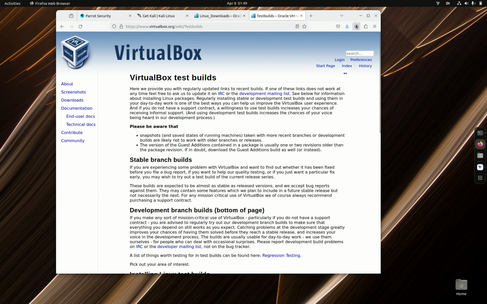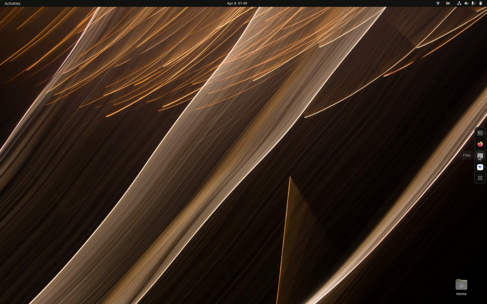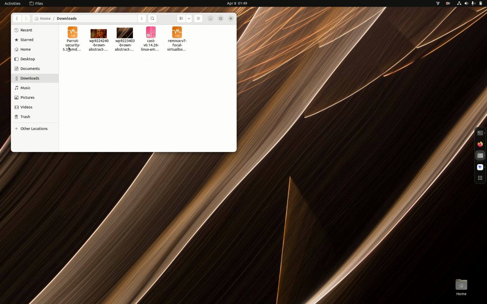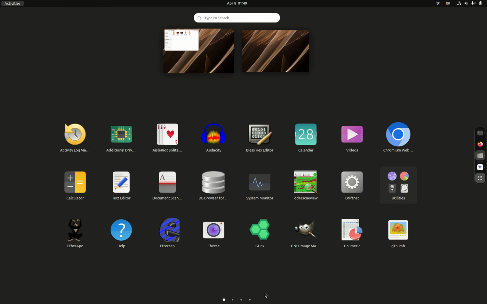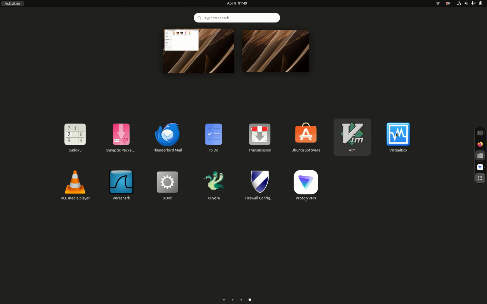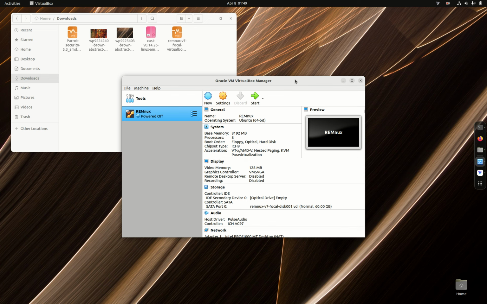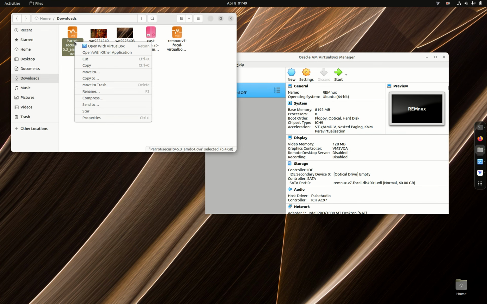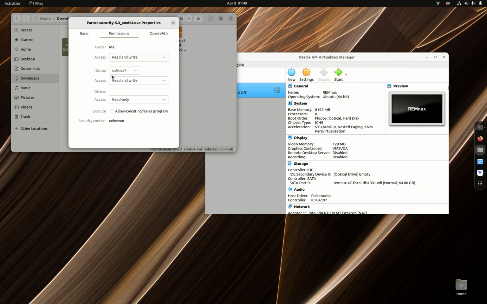Let's go to the downloads. We see that Parrot Security is downloaded. Let's open VirtualBox. Let me go to properties first, go to permissions and click allow executing file as program.